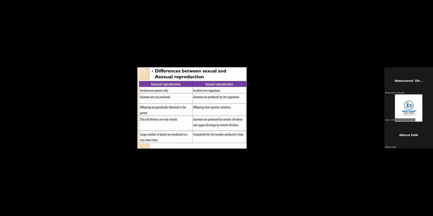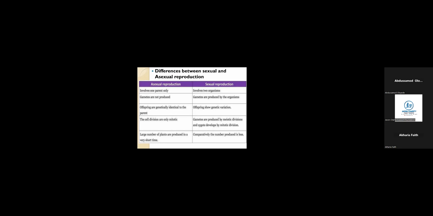That one parent will either divide itself, or the organism grows out from one part of the parent organism's body, or by vegetation, whereby a part of the tree is used. So these are ways by which asexual reproduction is established.